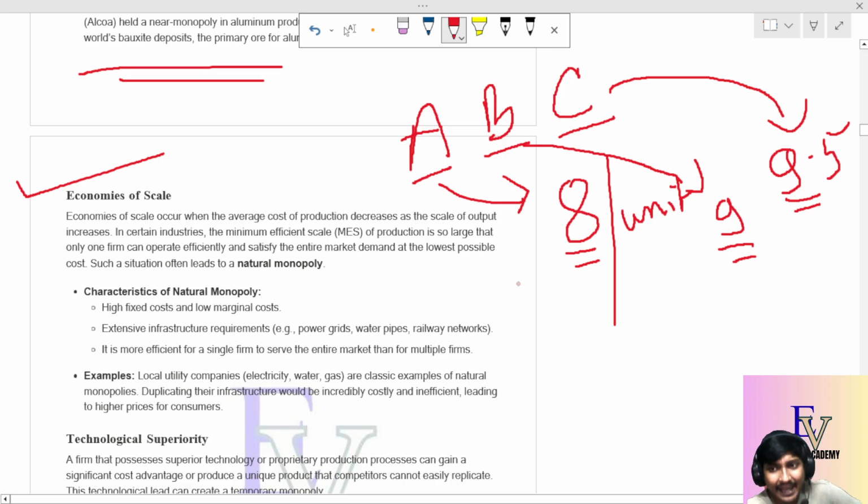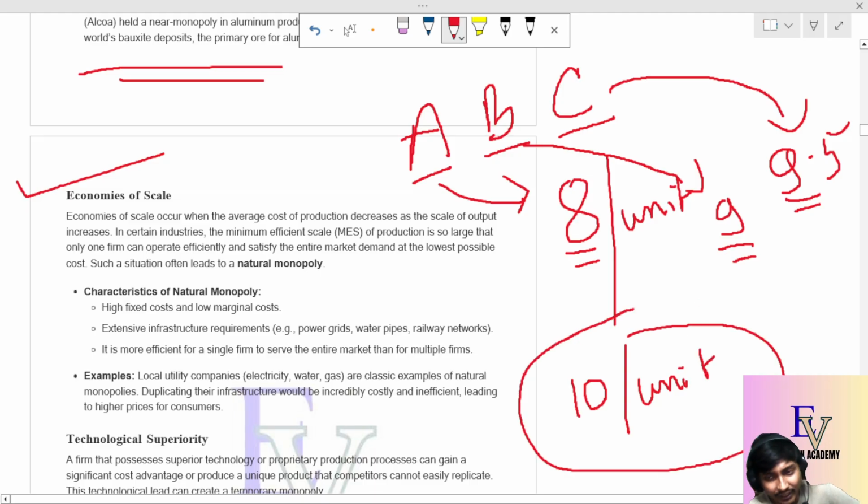Now if A can produce at 8 per unit, what will happen? A can sell that particular product at 10 per unit. Suppose the market price is 10 per unit for a pen. So what is the profit? C is producing the pen at 9.5, so the profit becomes 0.5. B is producing at 9, so the profit becomes 1, and A is producing at 8, so the profit becomes 2.